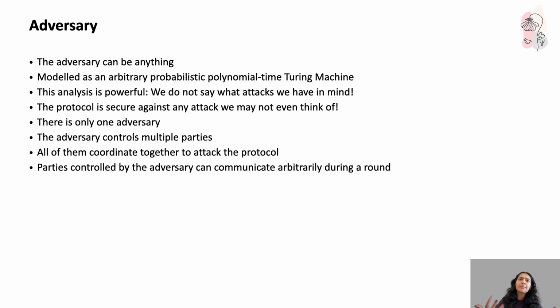But that is the point. You can have just one adversary in the model, but under the influence of this adversary, you can have multiple participants who coordinate with it. They're not working independently, but under the influence of this one adversary in the network. On top of that, parties under the adversary's control can communicate in any way they want during each round, giving them full flexibility to plot against the honest participants.